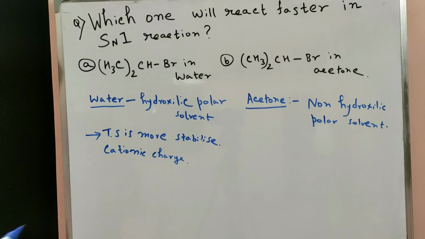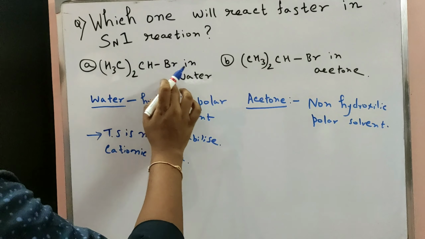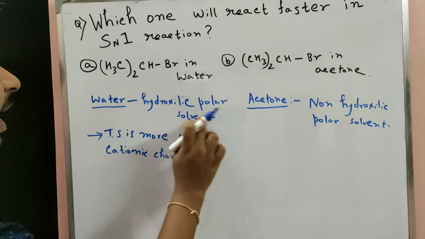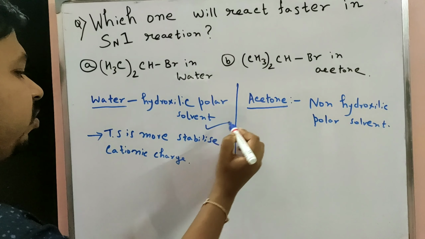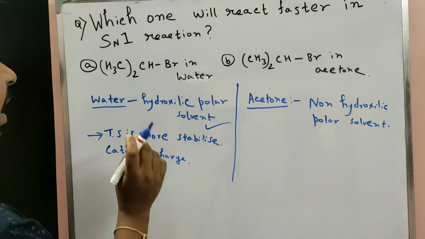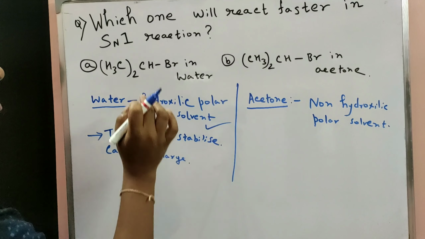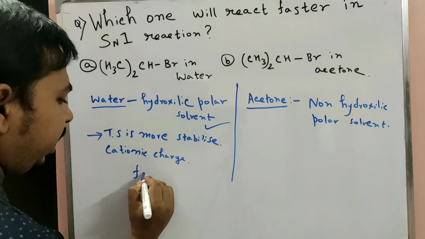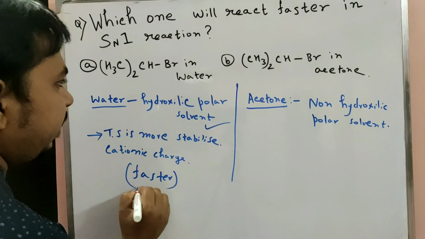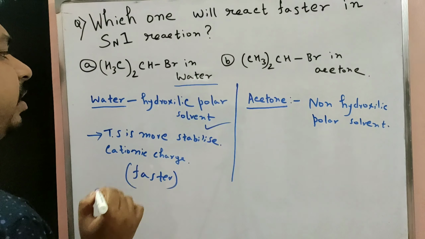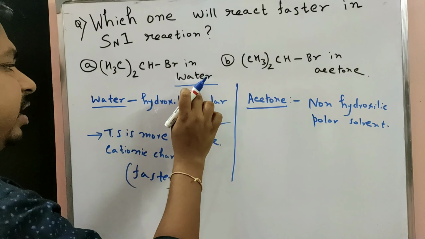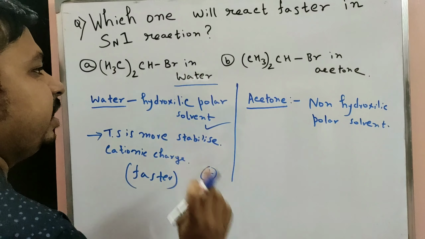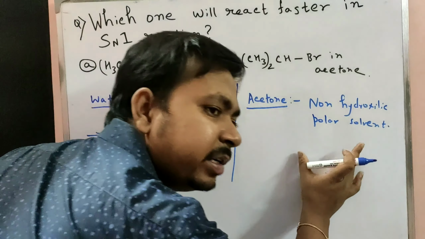So our next example is CH3Br in water and in acetone. Water is a hydroxylic polar solvent, so the transition state is more stable and the cationic charge is more stable in water. Acetone is a non-hydroxylic polar solvent, so this one reacts faster. Here the only important factor is the solvent, because in a hydroxylic polar solvent the carbocation is very stabilized, but here this one reacts at a slower rate.